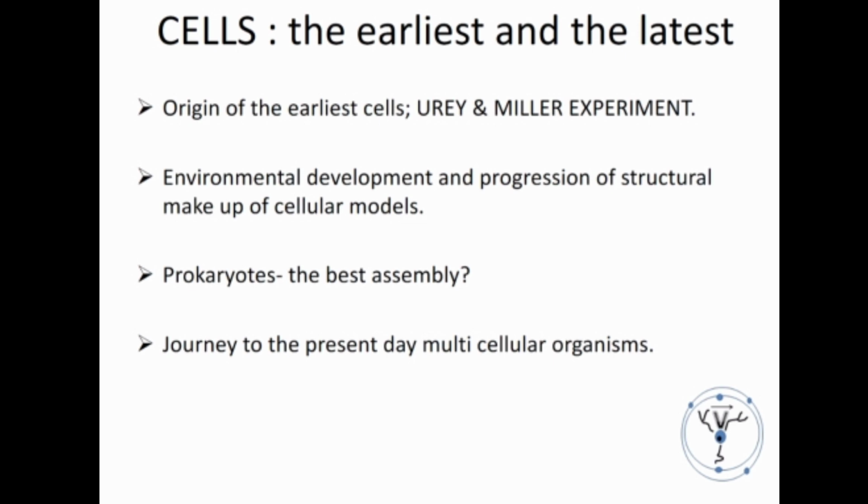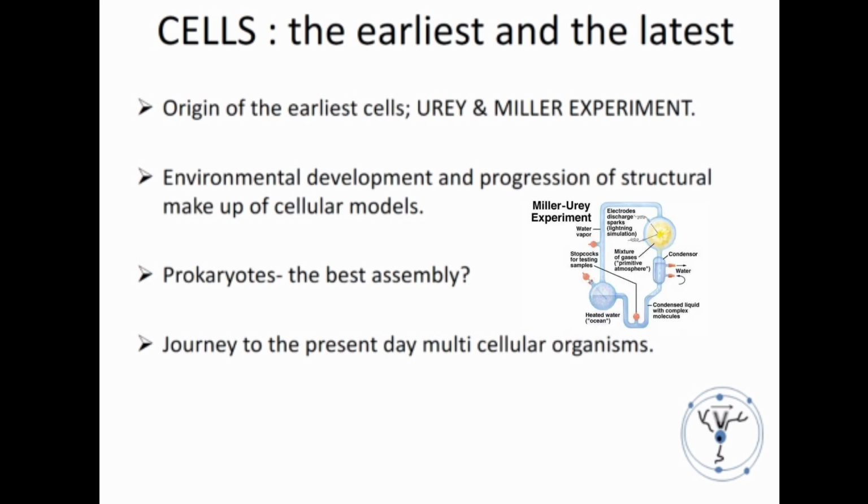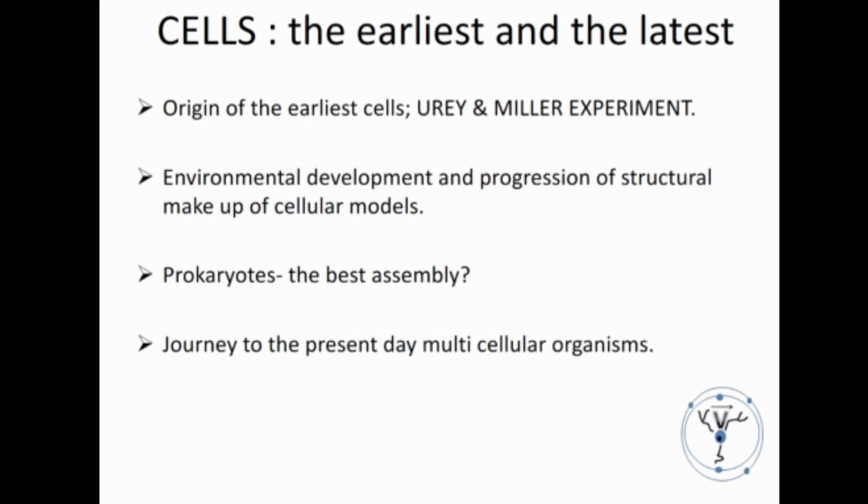Obviously, the environmental changes, the survival requirements, the temperature, pressure, etc., led to changes in the structure of the so-called cellular aggregates, and the most successful model on the earth, the prokaryotic forms, was reached. But the question to ask here is, were the prokaryotic cellular models the best cellular assembly possible?